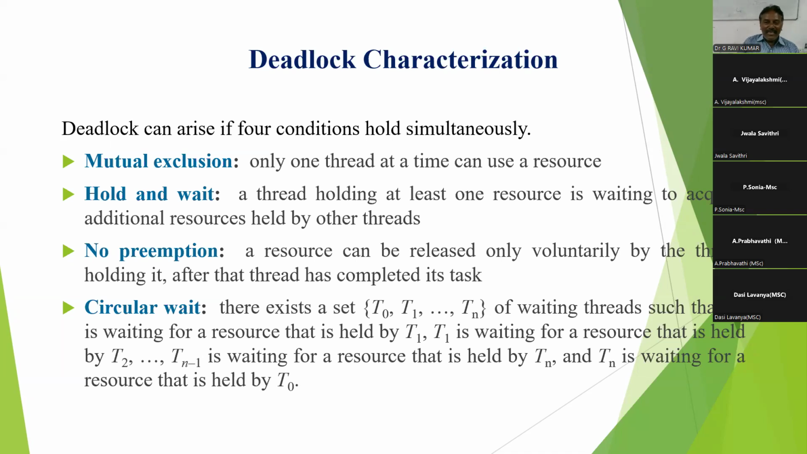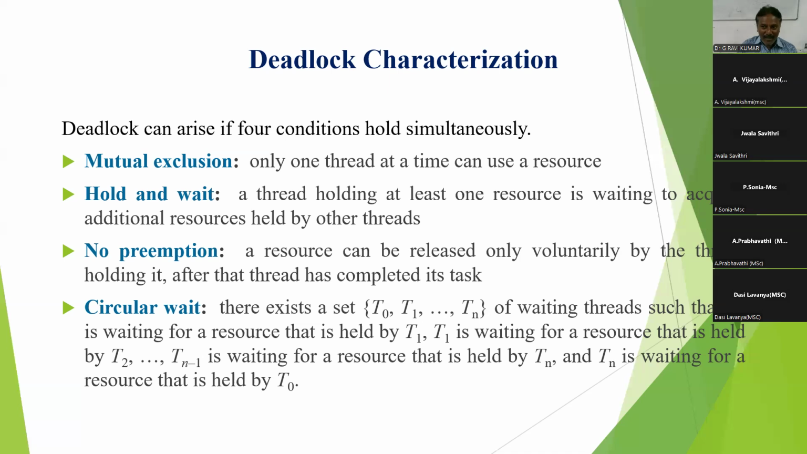Hold and wait: a process holding one resource and waiting for one or more additional resources which are held by another process. This is called the hold and wait condition. So what is a hold and wait condition? A process already holding some resource, and to complete its execution, requesting one more resource which is already allocated by another process. This situation is called hold and wait.